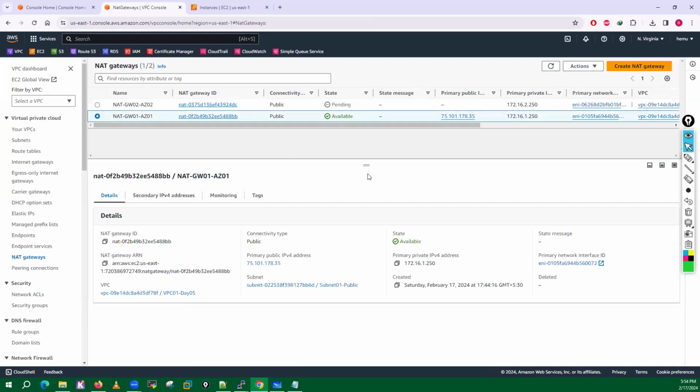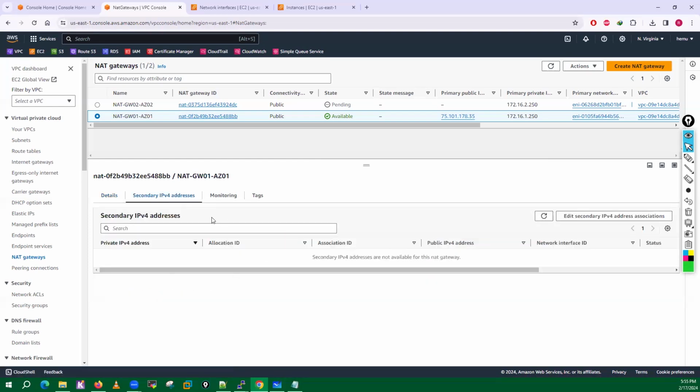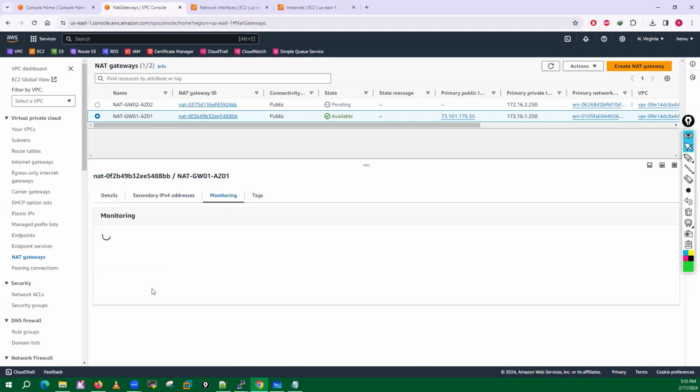Let me go here into the first one. Guys, here you can check the NAT gateway unique ID. For connectivity, it offers public connectivity. It has a primary private IP address, 172.16.1.250. It has a primary public IP address, 75.101.178.35, and it also has one ENI. And guys, remember one thing: your NAT gateway has just one interface, this primary ENI. This is a subnet and this is a VPC. We don't have any secondary IP address. Here you can check the monitoring and so on.